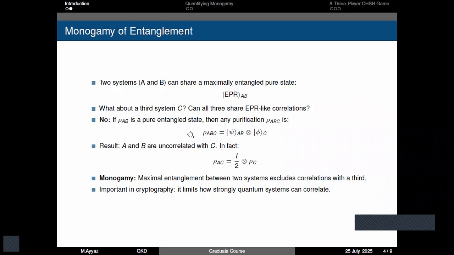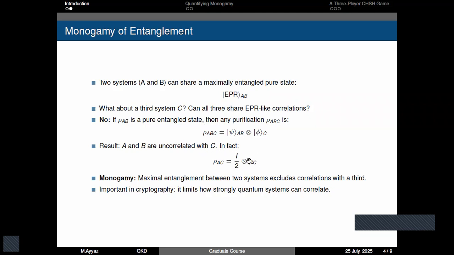So let's see, is this state entangled? Or in other words, is the system C entangled with system AB or not? We have to check this. We can check this by taking the trace over A or B, and then see whether system A is correlated with C, or system B is correlated or entangled with C. For the first case, if we take the trace over B out of this state, then we get this state.